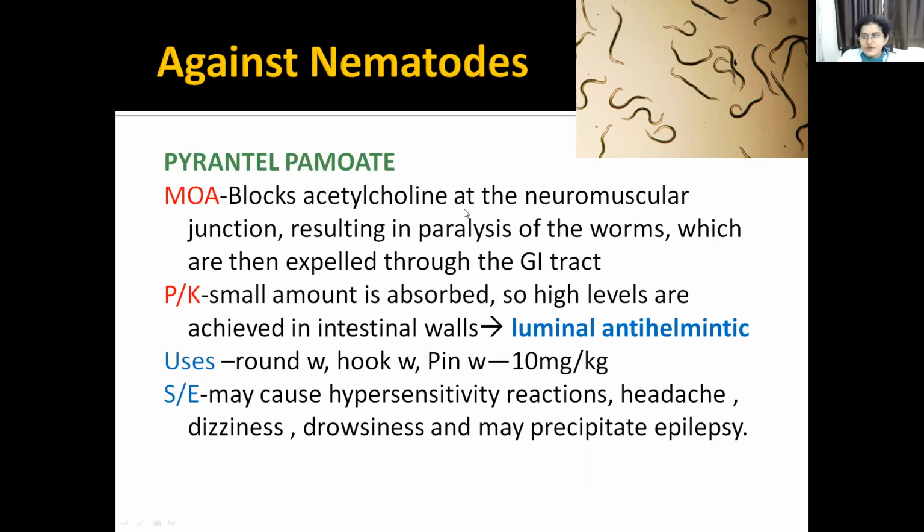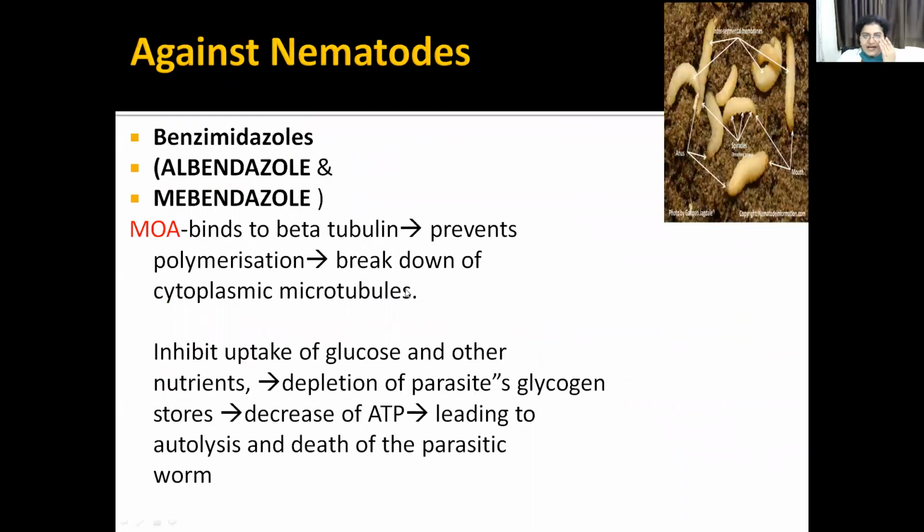It can be used for roundworm, hookworm, pinworm, at 10 mg per kg. The side effects will be hypersensitivity reactions, headache, dizziness, and drowsiness. The other main drug group is benzimidazole. It includes albendazole and mebendazole. Okay, albendazole and mebendazole are called benzimidazoles.